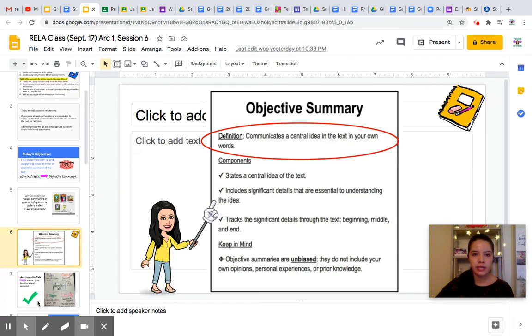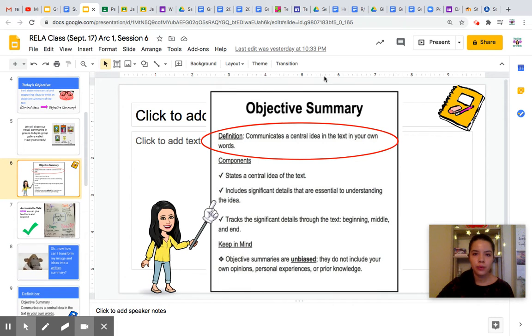Before we did that, we made sure to review what consists of a summary. So what is it made out of? A summary communicates a central idea in the text in your own words. Own words is key. We cannot copy from the text. Aside from stating the central idea, we include significant details.